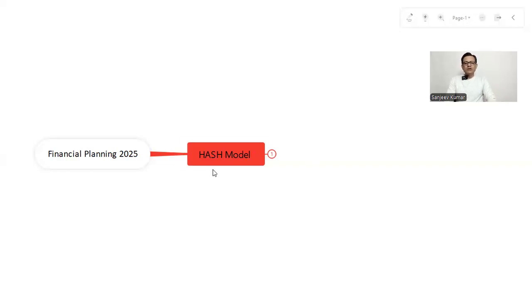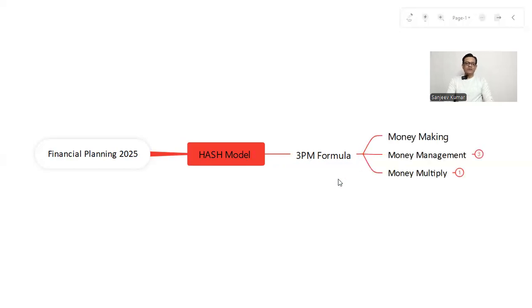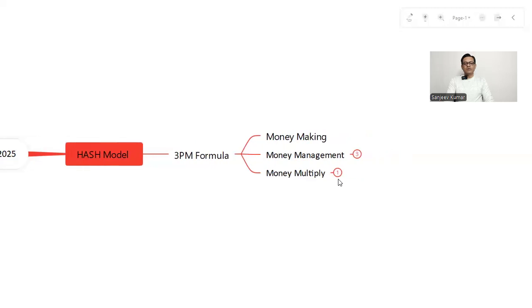So HUB model is the Happiness All Around with Sanjeev HUB model. What is this? 3PM formula. What is 3PM? 3PM means 3 pair M, the 3 pair M formula. If we understand all of 3PM, then our financial journey will be much easier.